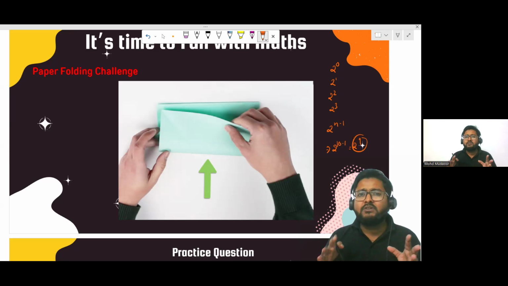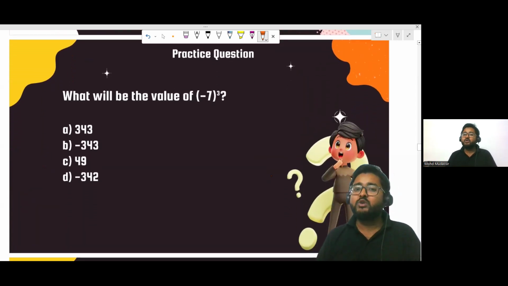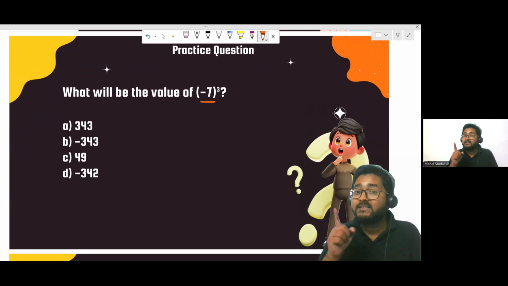And mostly you all have heard about it during the COVID time, where the virus doubled itself, right? Like first it was 1, then 2, then 4, then 8, and so on. So whenever anything doubles itself, it is called exponential growth. Is it clear, everyone? And now it's time to try one question. So here we have taken an exponent value of negative 7 to the power 3.